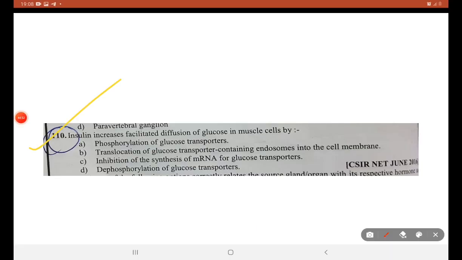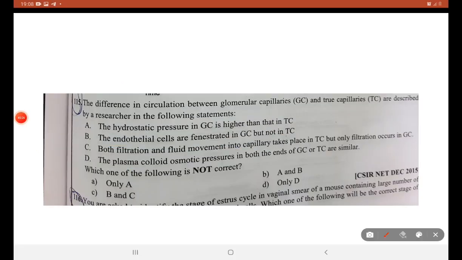Insulin increases facilitated diffusion of glucose in muscle by translocation of glucose transporter containing endosomes into the cell membrane. This is the right answer. This is a bit tricky, but very easy and understandable.